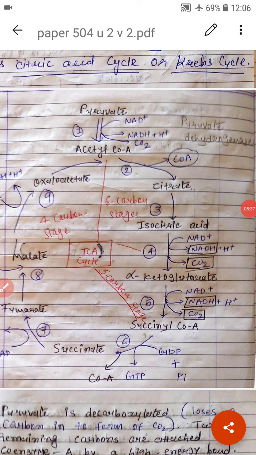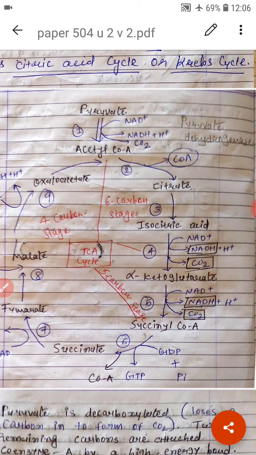Phosphorylation of ADP. Succinate is released from succinyl-CoA under the catalytic action of succinic thiokinase. CoA is released in this reaction. The reaction requires GDP.